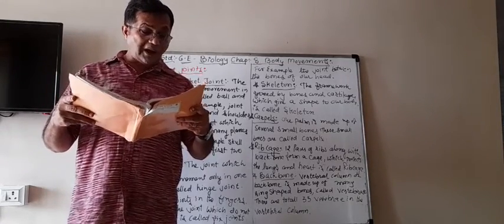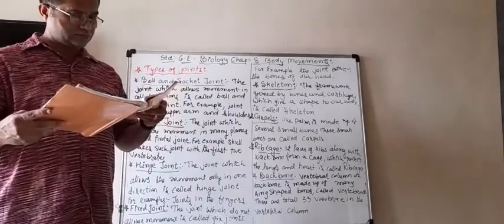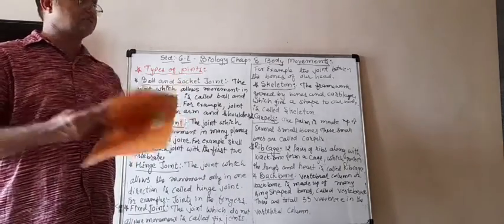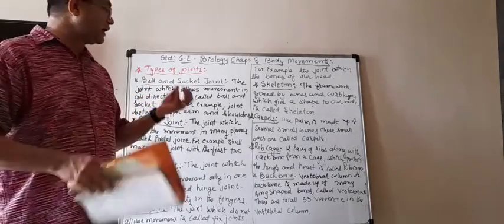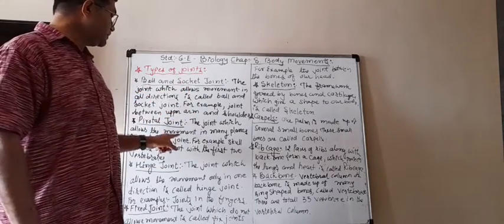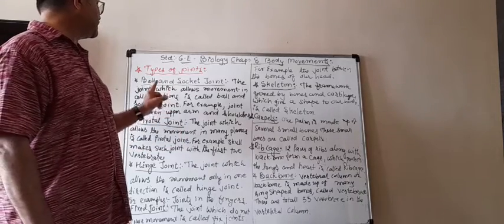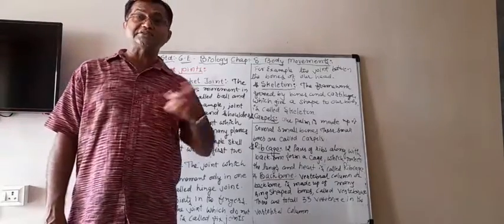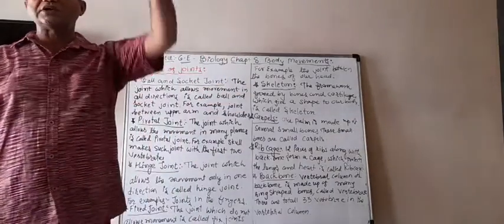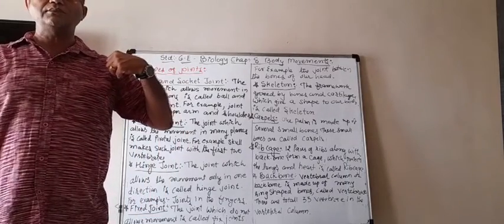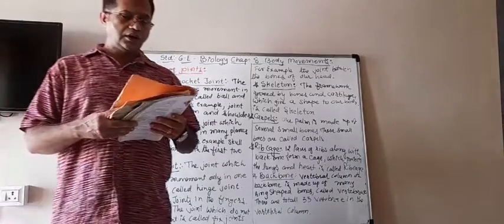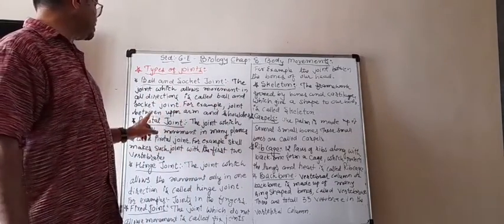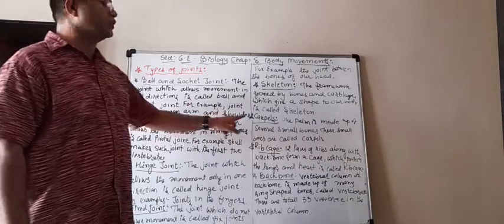First one is the ball and socket joint. A ball and socket joint is a joint which allows movement in all directions. It allows movement in all the directions, which means it can rotate. You can see our arm and the joint here, right? The example given is the joint between the upper arm and the shoulder.